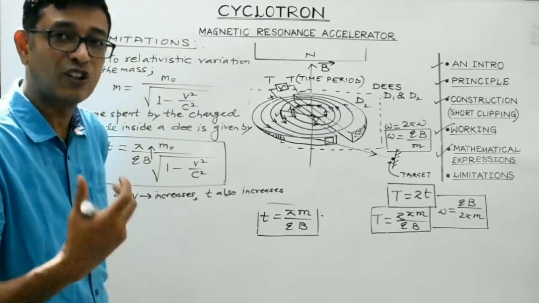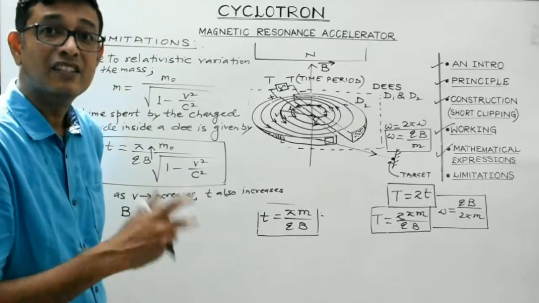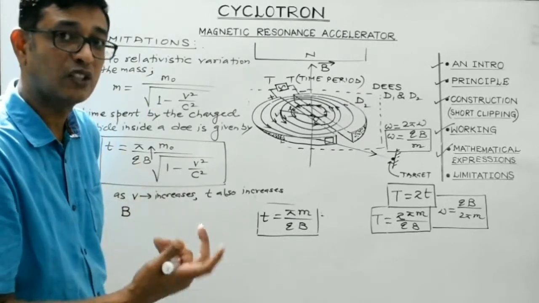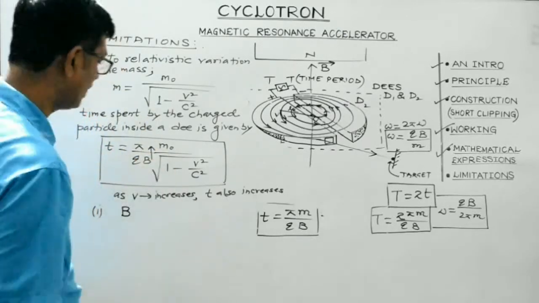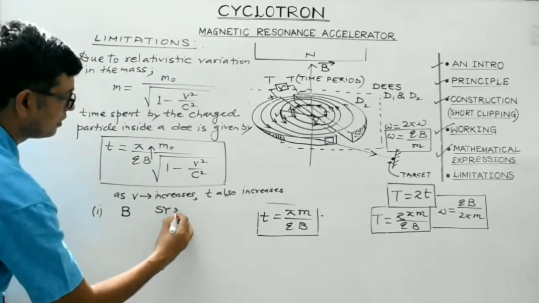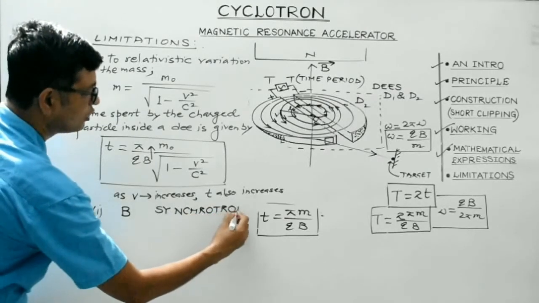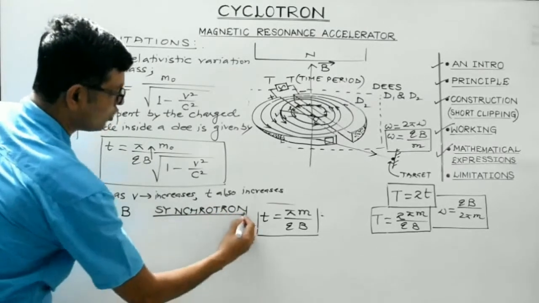Such a cyclotron, which employs this method, that is, the strength of the magnetic field is varied so as to keep small t constant, is known as a synchrotron.